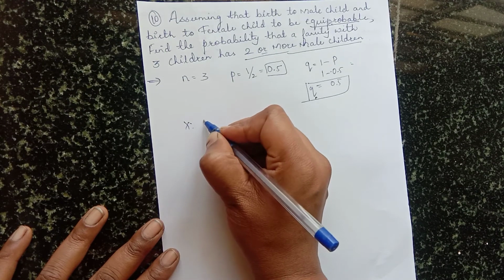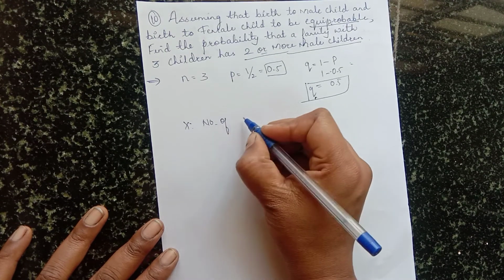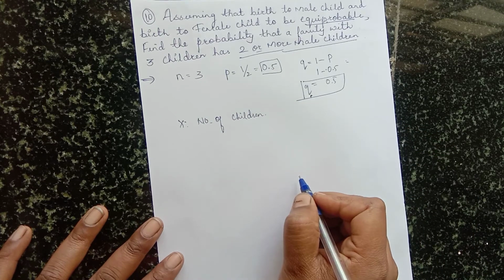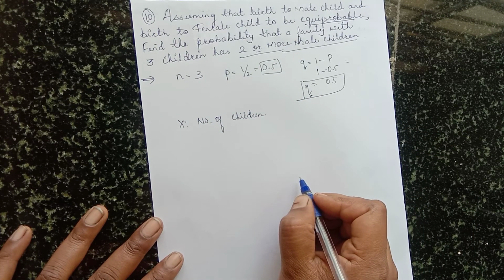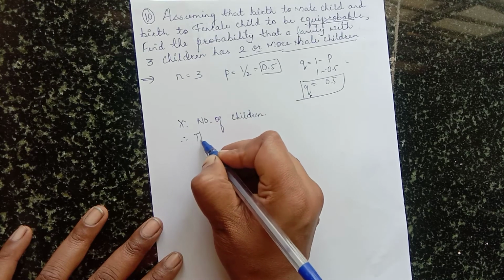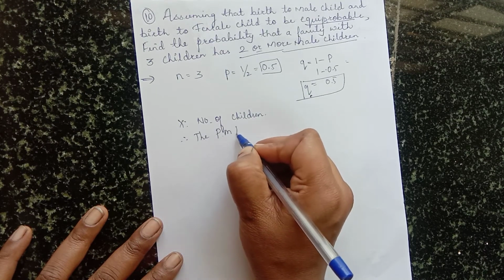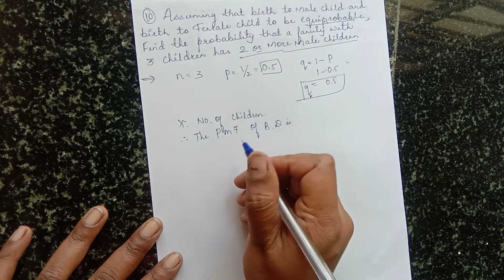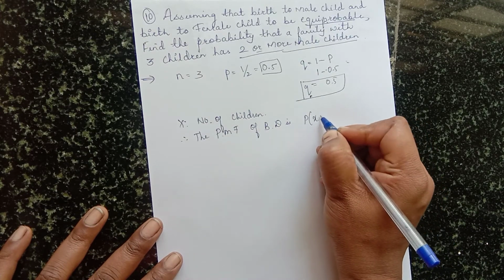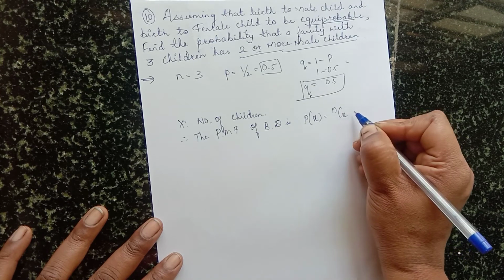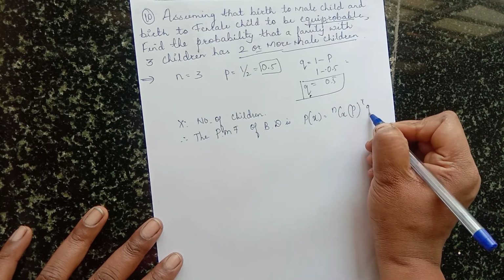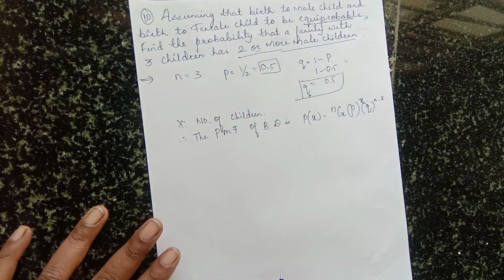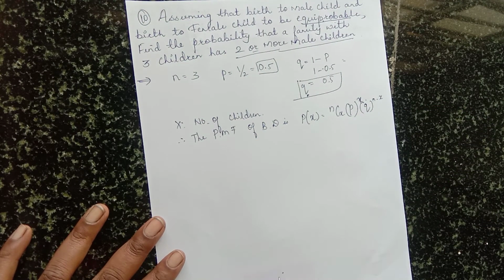Then what is x? x is number of children. Okay. Number of children, how many? 3. Therefore, the probability mass function of binomial distribution is P of x is equal to nCx p raised to x and q raised to n minus x. Right. Now put the values of n, p, q.